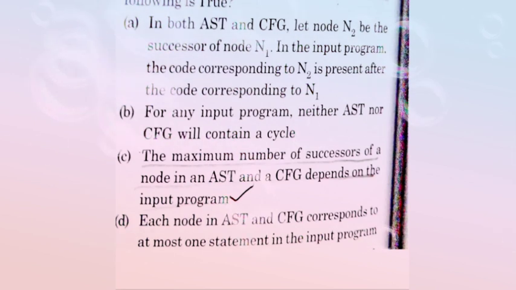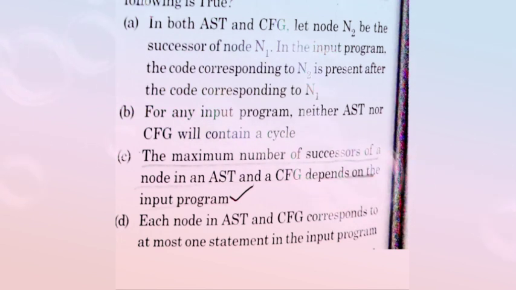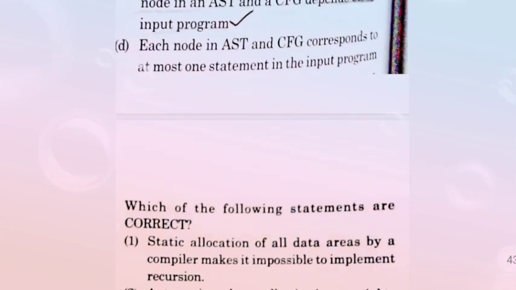Next option C: the maximum number of successors of a node in an AST and a CFG depends on the input program. So it is the correct or true statement. So option C is true. Now the last, D: each node in an AST and CFG corresponds to at most one statement in the input program. So it is also incorrect. So option C is the correct one.